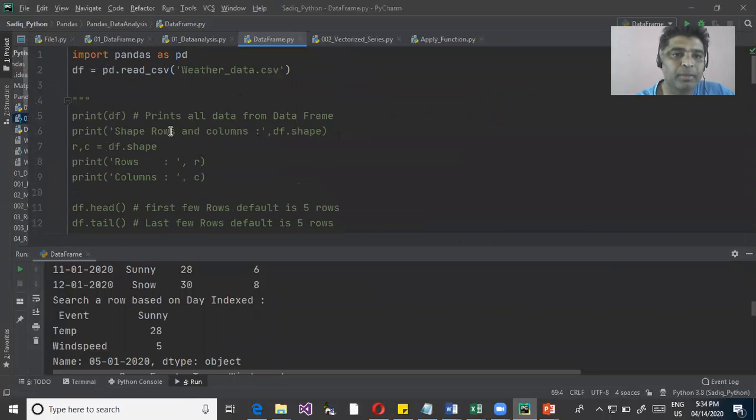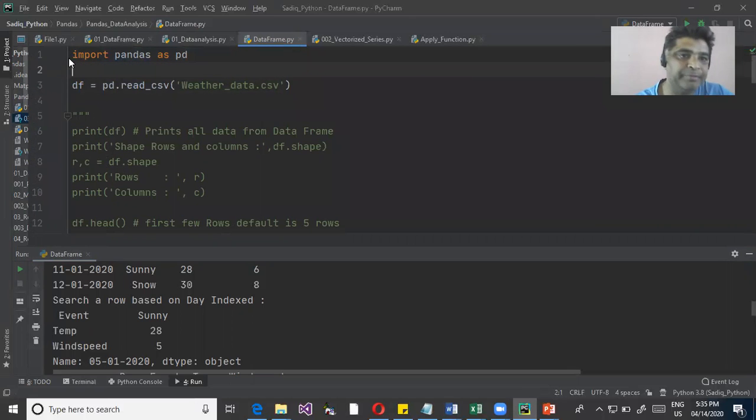Now I've just written this particular code. When you look into it, I say import pandas as pd. That means I'm importing pandas and referring to it with this pd. Then I say data frame is equal to pandas.read_csv. This is going to read my comma separated value file.